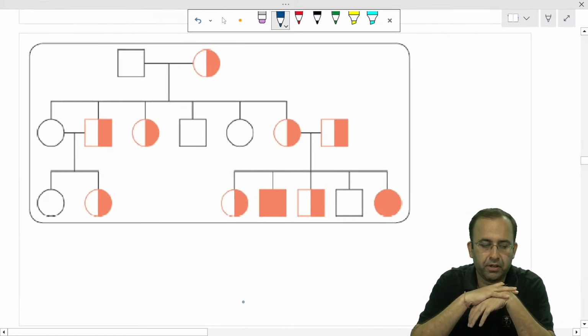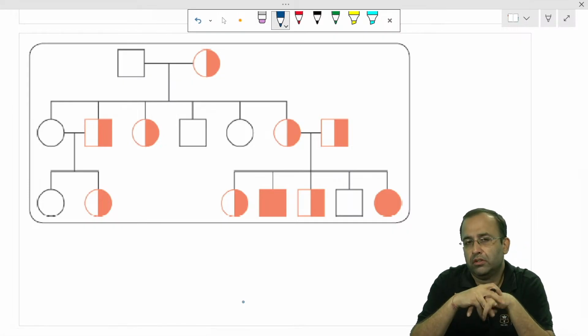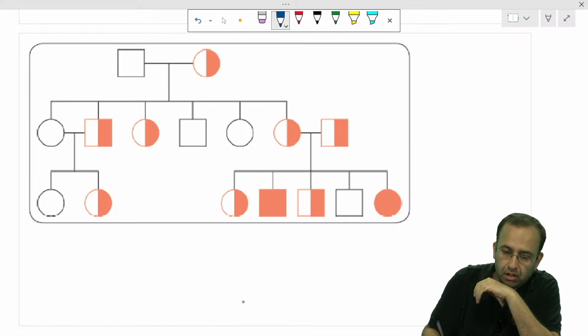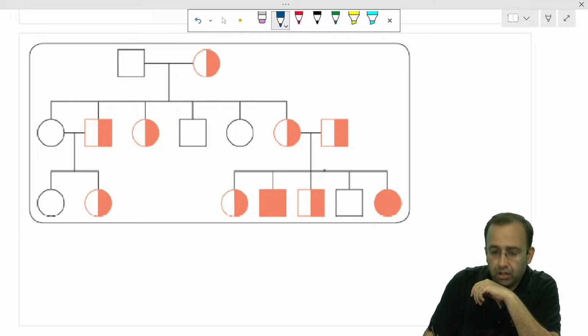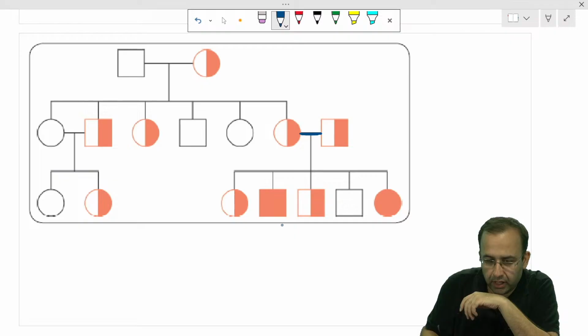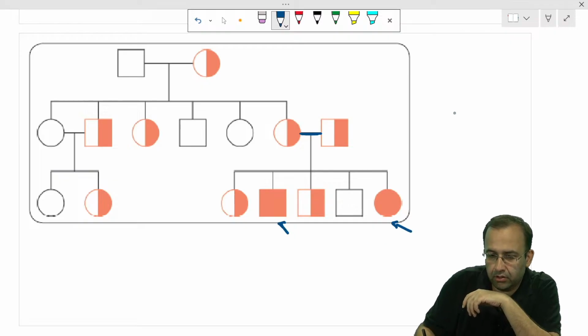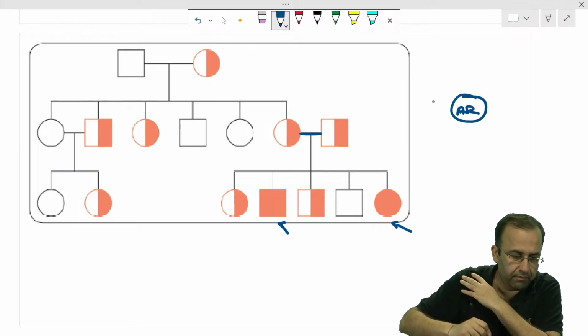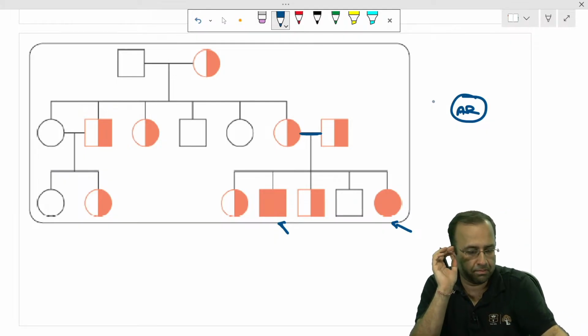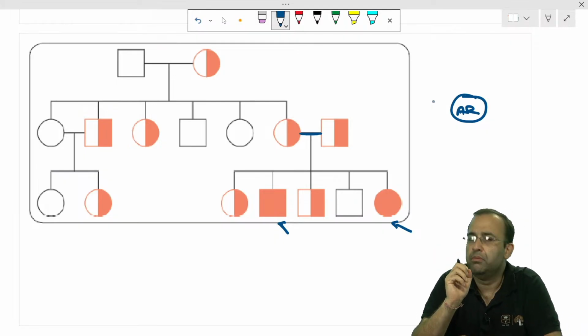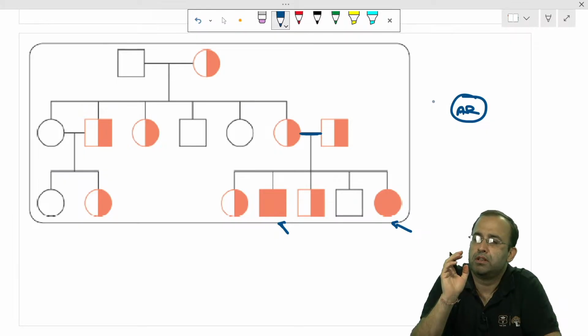Next point. Now tell me this inheritance. This is carrier state. When two carriers mate with each other, the children are diseased. This is autosomal recessive. Plain, simple, straightforward.